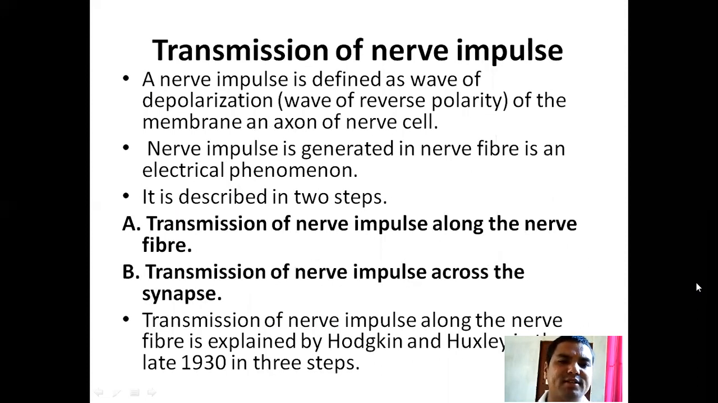Transmission of nerve impulse. A nerve impulse is defined as a wave of depolarization of the membrane and action of nerve cells. A nerve impulse generated in a nerve fiber is an electrical phenomenon. It is described in two steps: transmission of nerve impulses along the nerve fibers, and transmission of nerve impulses across the synapses. Transmission of nerve impulses along the nerve fiber was explained by Hodgkin and Huxley in the late 1930s in three steps.